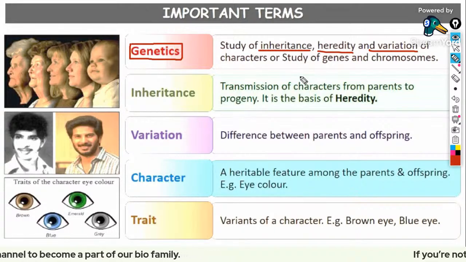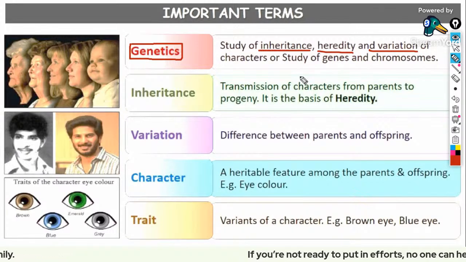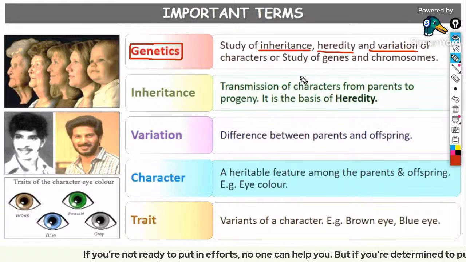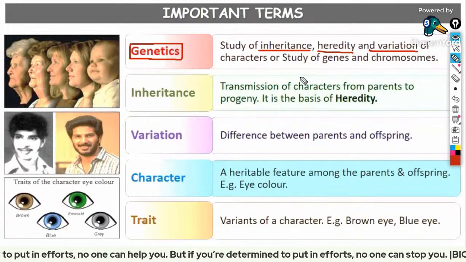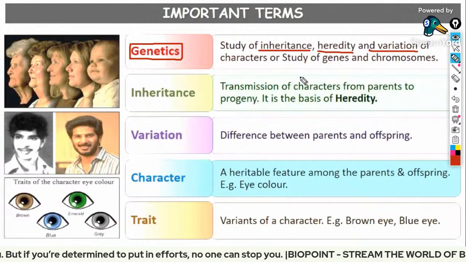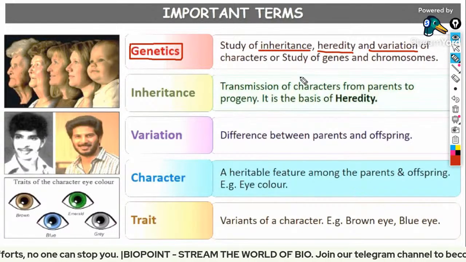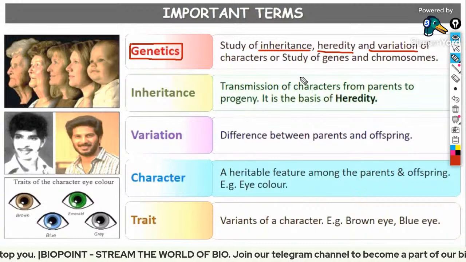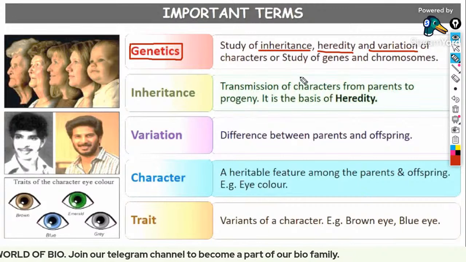We acquire certain characters from our parents. The offspring or the children may acquire different characters like skin color, eye color, curly or straight hair, height, mental intelligence. All those things we develop from our parents, so they are all being inherited, either from the parents to the offspring, or from grandfather to the grandson, or from grandfather to the granddaughter, or whatever. That can be heredity.